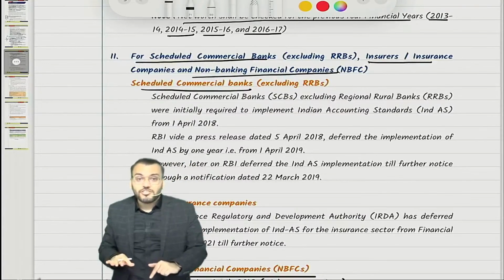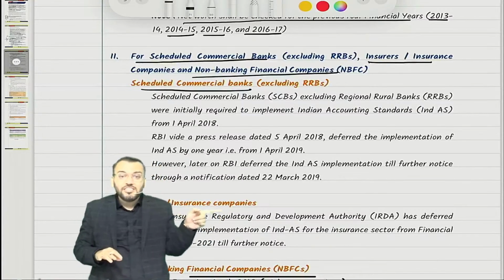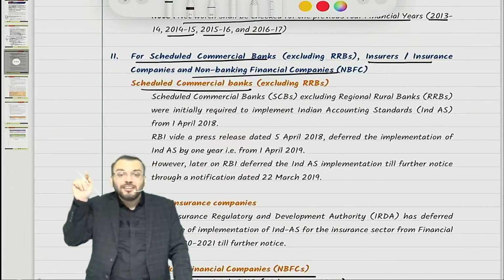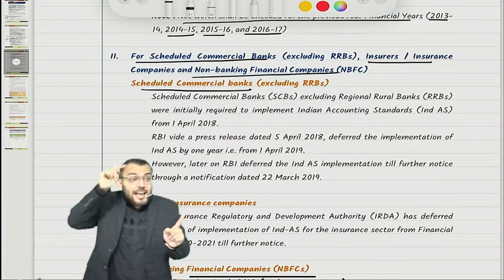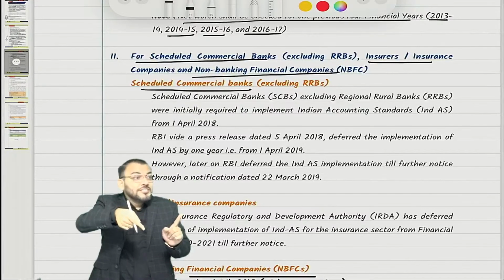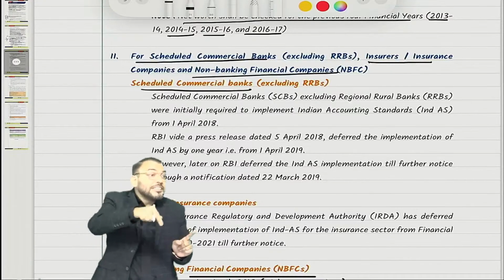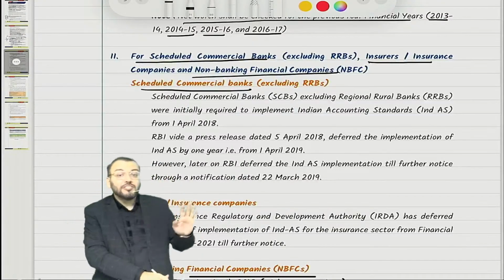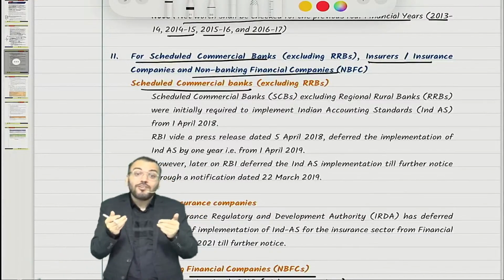Just try to understand their format. You have done banking companies, and where is the format for banking companies given? In the Banking Regulation Act. So can I say the Act requires changes? If you do not change the Act, we can't implement Ind AS for banking companies, right? And the Banking Regulation Act says we require time. So it has been deferred right now.